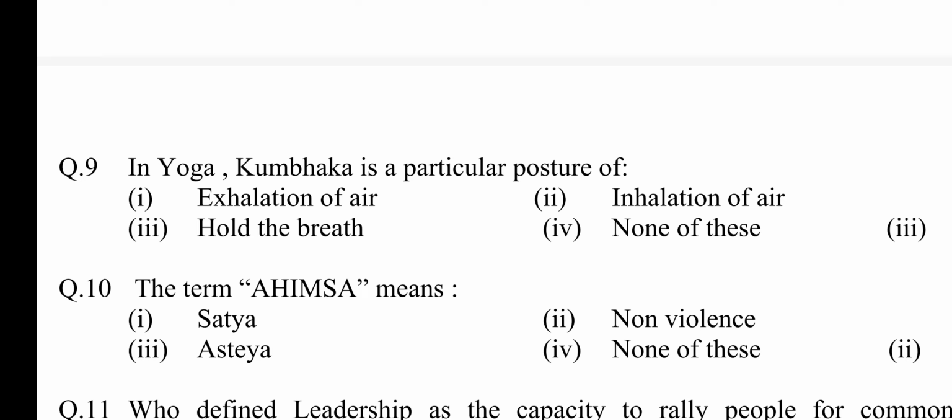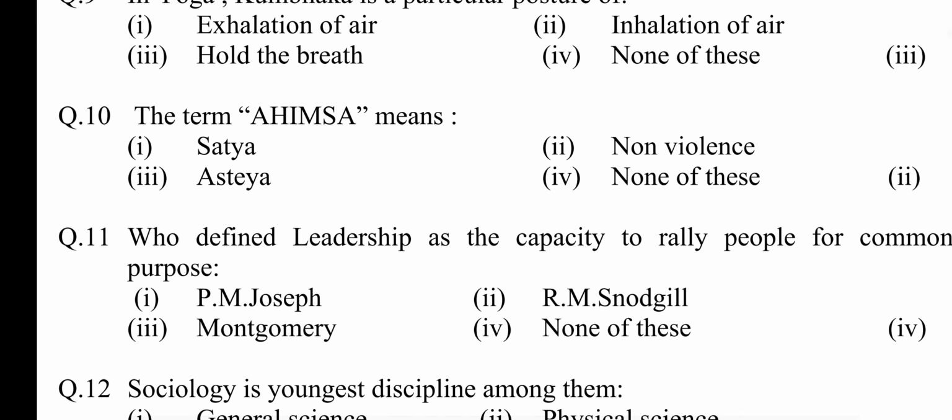Answer is option third hold the breath. Question number 10. The term ahimsa means option first satya, second non-violence, third asatya, fourth none of these. Answer is option second non-violence.